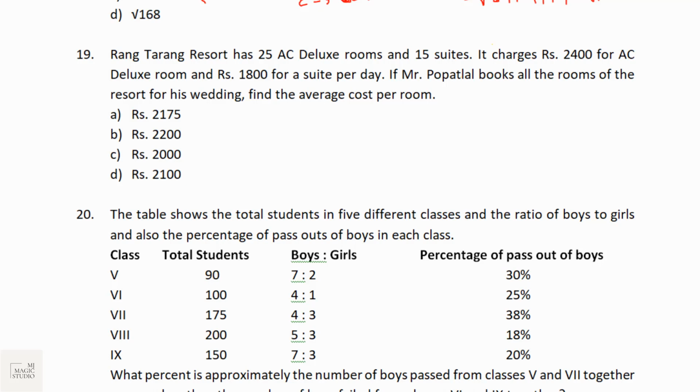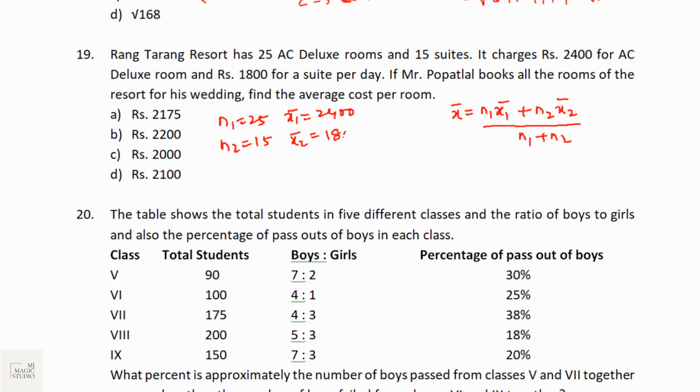When two groups' individual averages are given, how do we calculate the overall average? The overall average, also known as the combined average, is given by N1 x1 bar plus N2 x2 bar, divided by N1 plus N2. Rang Tarang Resort has 25 AC deluxe rooms, so N1 is 25, and 15 suites, so N2 is 15. It charges 2400 for an AC deluxe room, so x1 bar is 2400 average cost, and 1800 for a suite per day. So x2 bar is 1800.